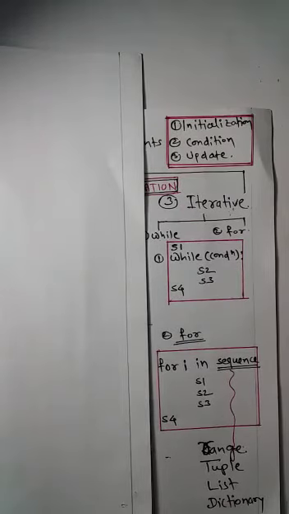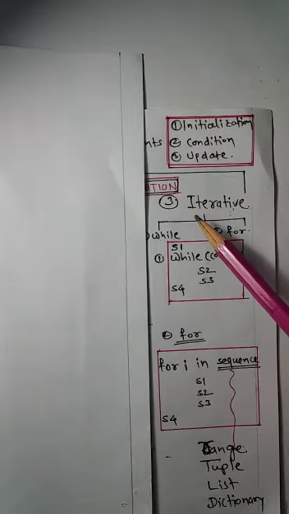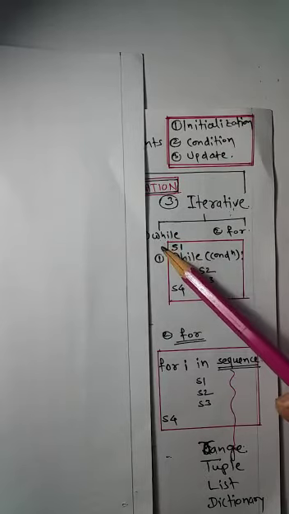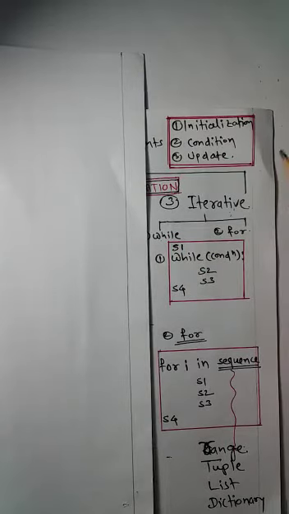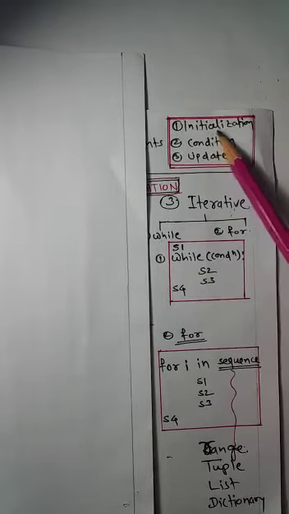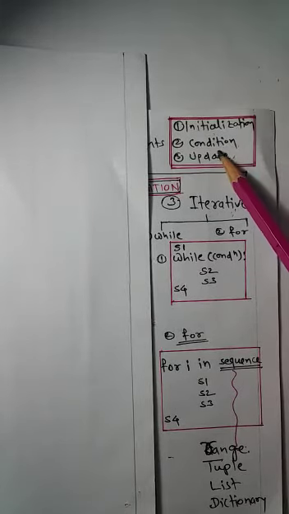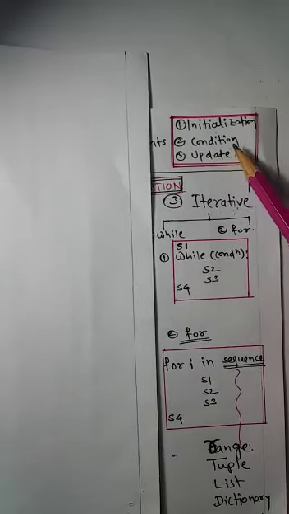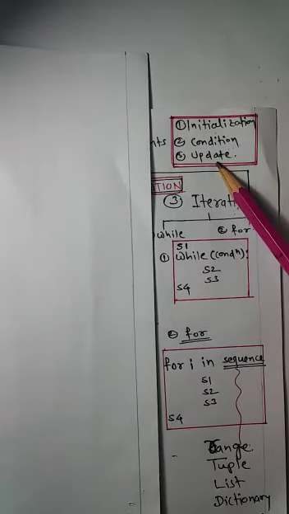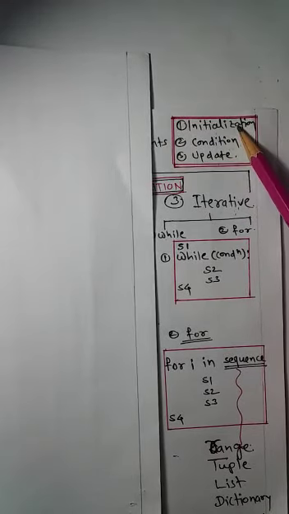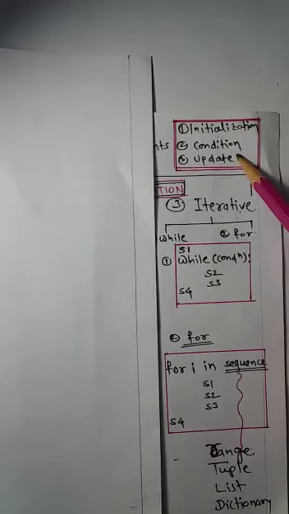Now we'll talk about the third type of control statement, that is the iterative control statement. Iterative control statements are of two types, while loop and for loop. In iterative control statements, these three operations need to be executed: the initialization of the loop variable, then the condition to be tested to continue the loop, or to end the loop, and the updating of the loop variable. These three operations should be performed with each loop operation.